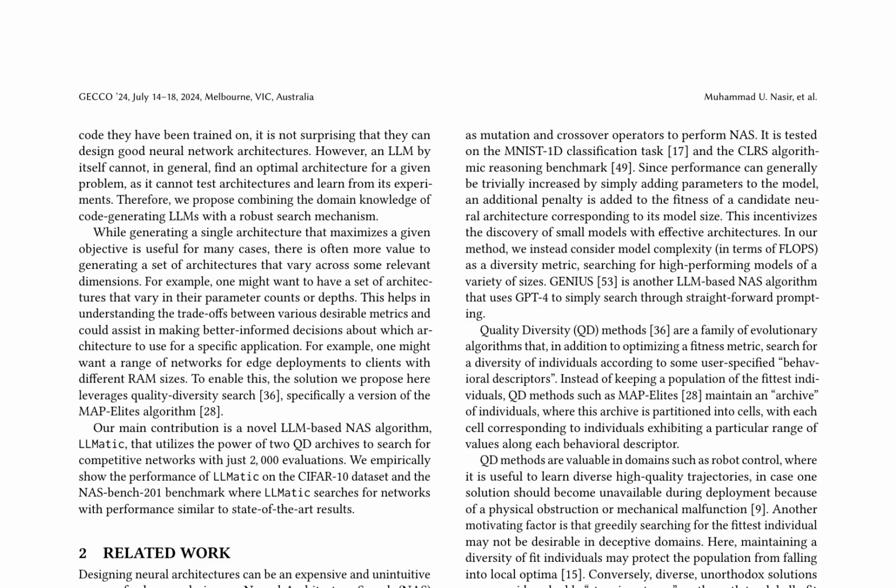LLMatic leverages quality diversity search, specifically the map-elites algorithm, to efficiently search for competitive networks. By doing so, it achieves a significant reduction in the number of evaluations required, with just 2,000 evaluations needed to generate a set of competitive networks.